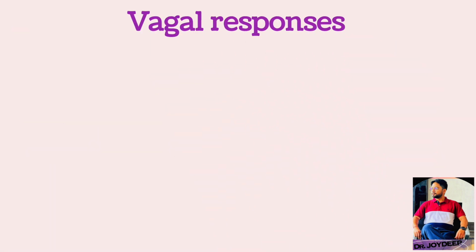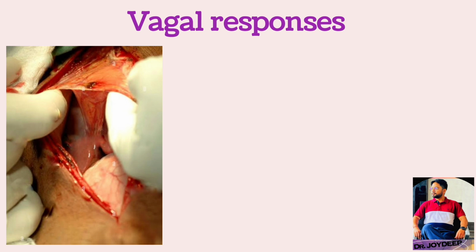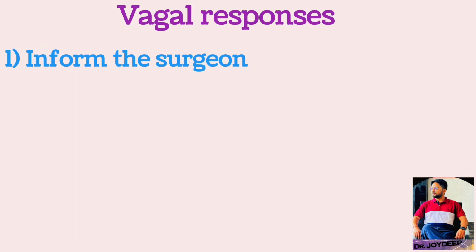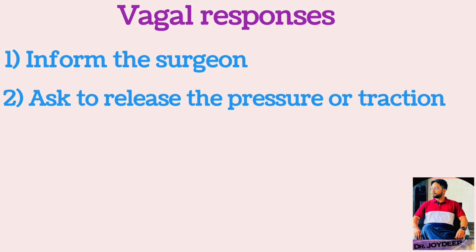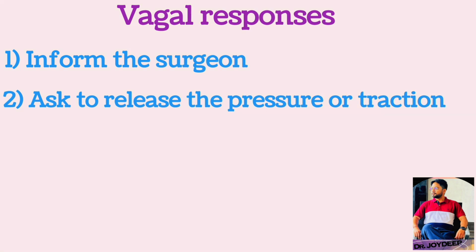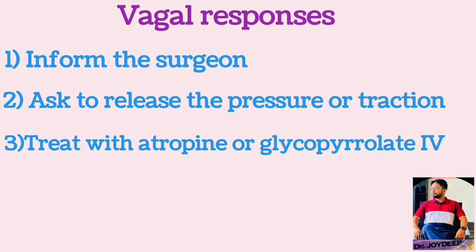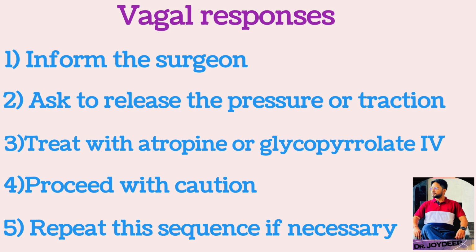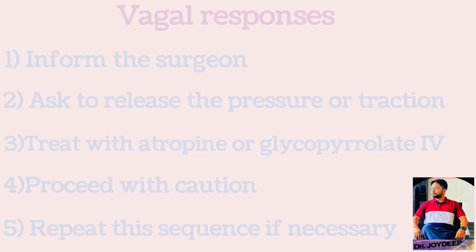Vagal response due to traction on the peritoneum or the extraocular muscle, or pressure on the carotid sinus, is not always avoidable. In this situation, the surgeon must be informed regarding the bradycardia and asked to release the pressure or the traction. If needed, the condition should be treated with atropine or glycopyrrolate IV, and the procedure should be carried on with caution. If the same response occurs again, then repeat the sequence if necessary.